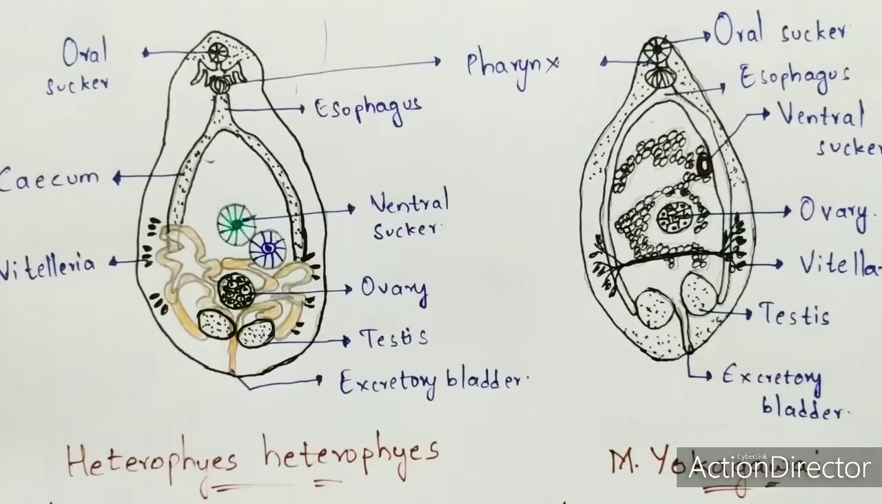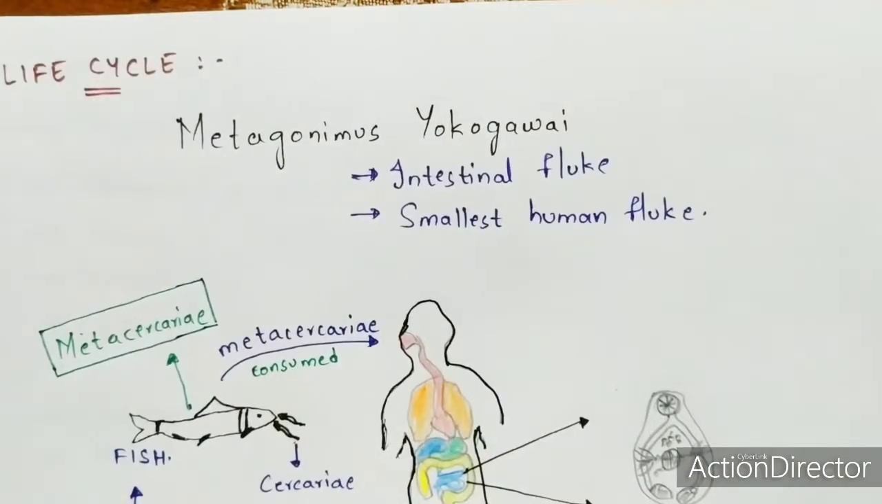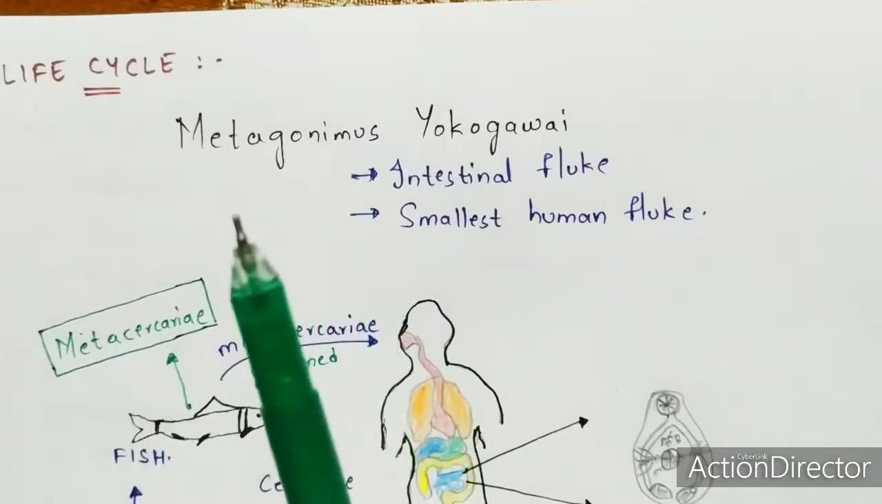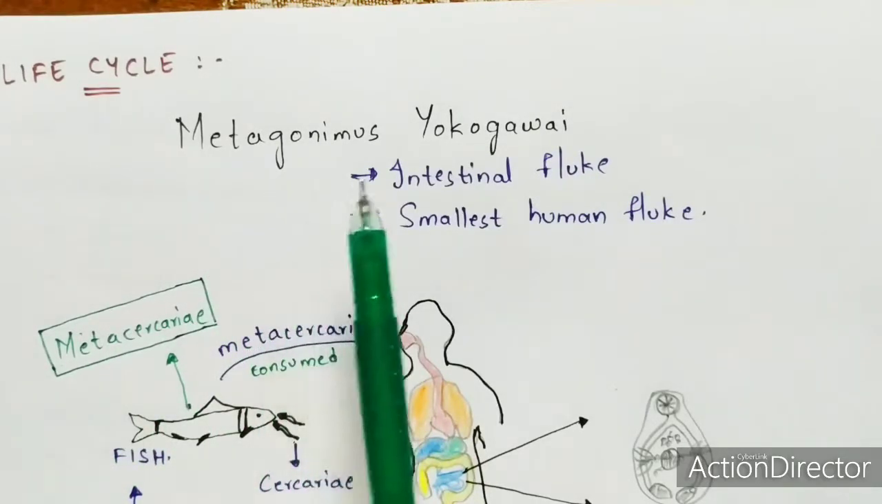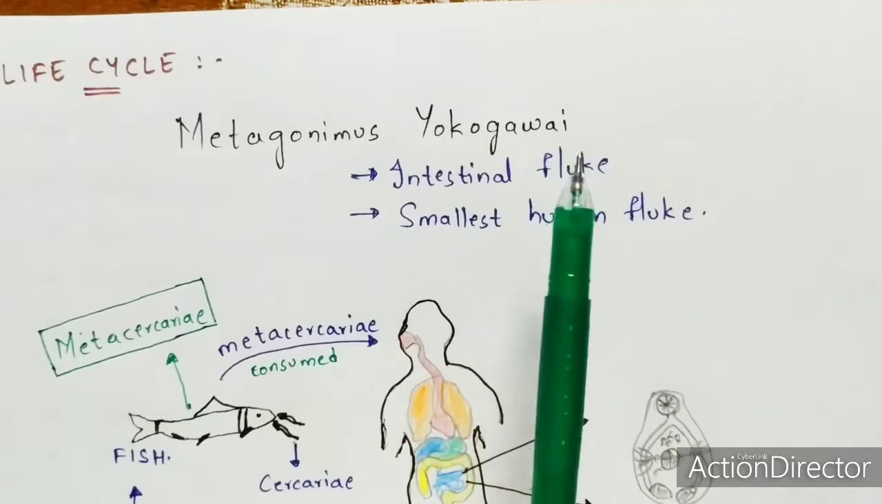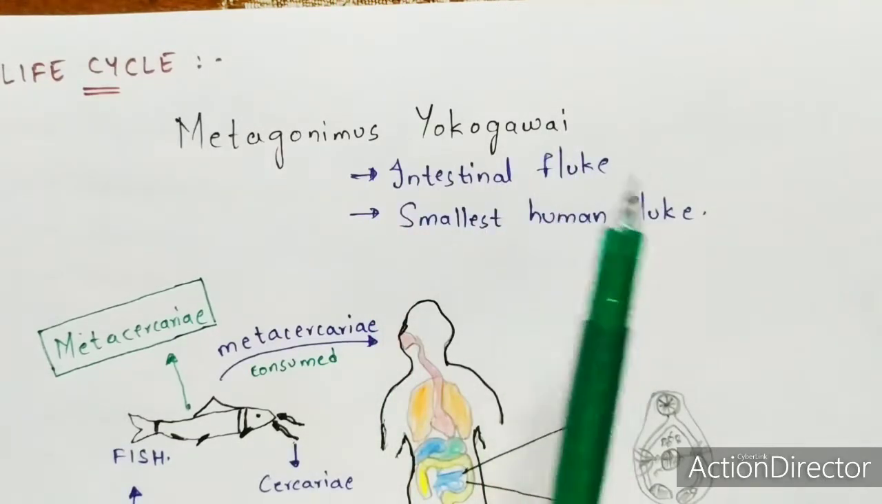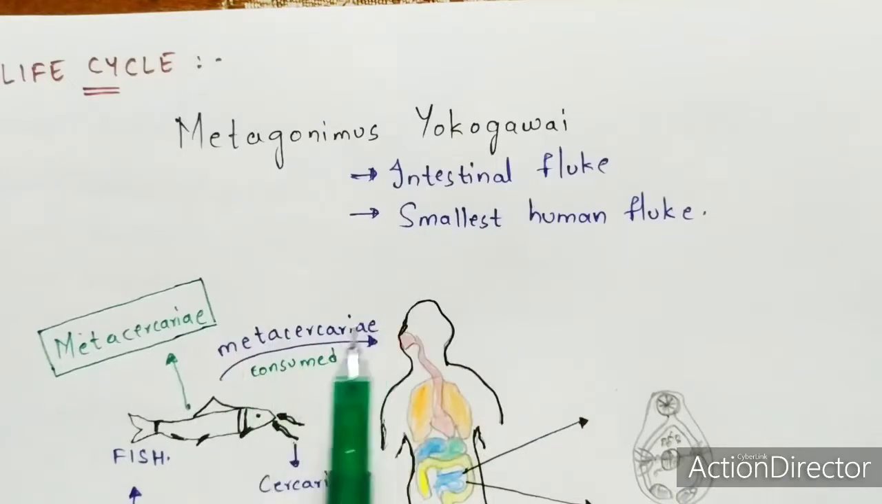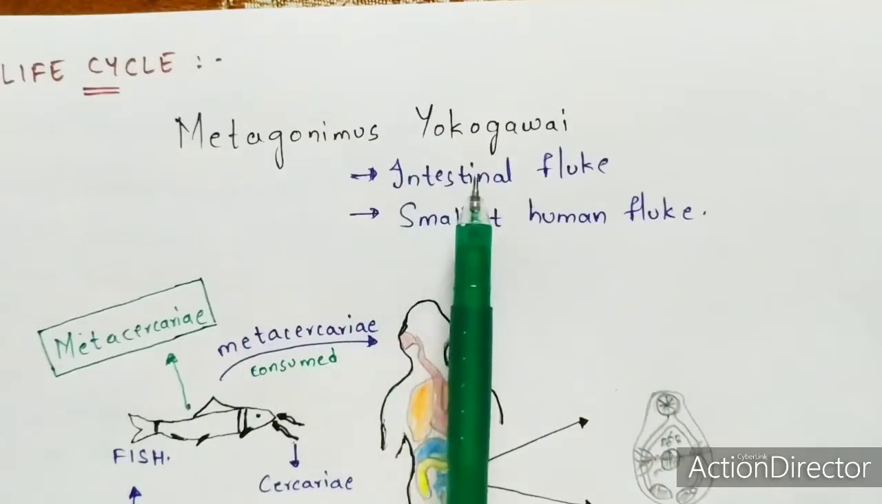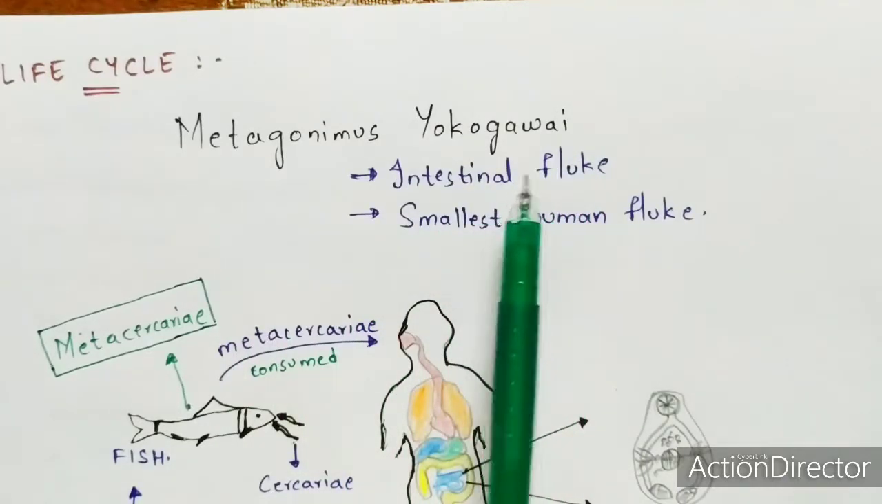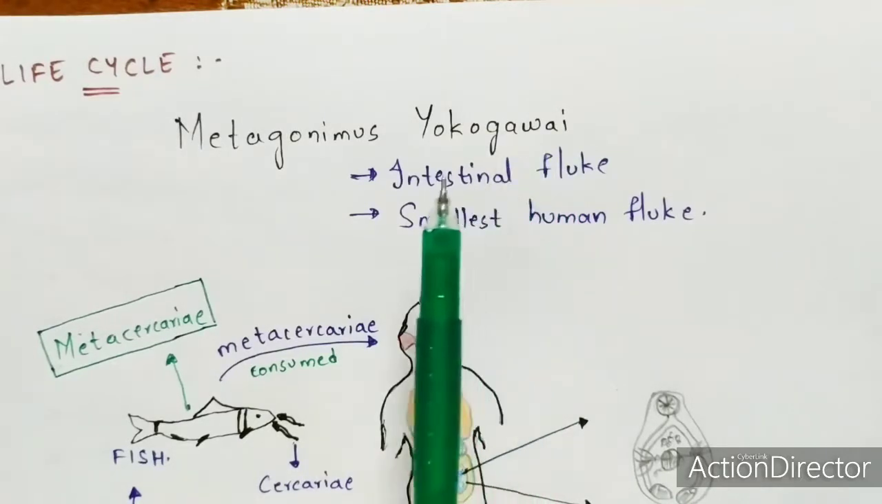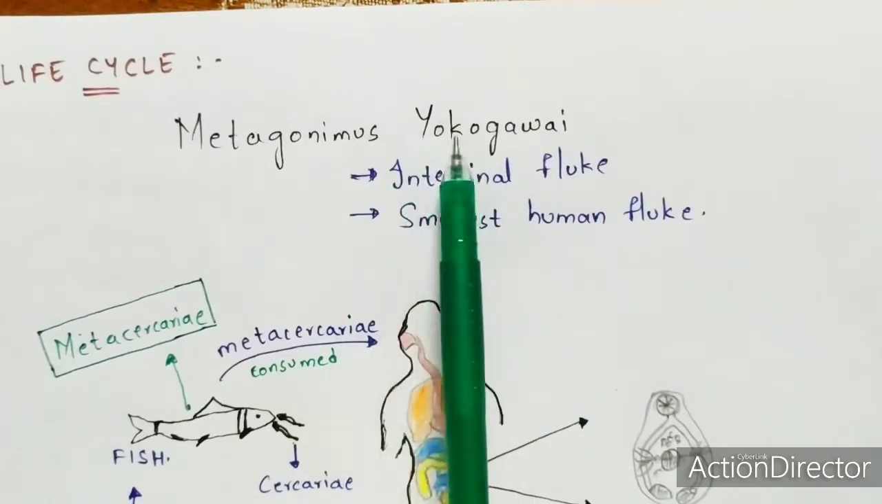So now let us learn about the life cycle of this disease known as metagonimiasis caused by this Metagonimus yokogawai. Coming to the life cycle, we know that it is mainly caused by Metagonimus yokogawai, which is called the intestinal fluke. And remember that this fluke is the smallest intestinal human fluke. In this life cycle I am going to call it the intestinal fluke itself. So remember, intestinal fluke is nothing but the Metagonimus yokogawai.